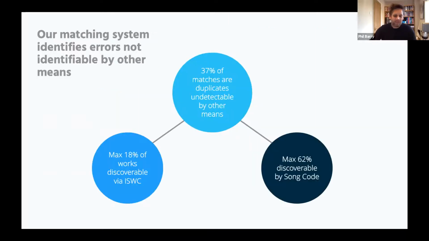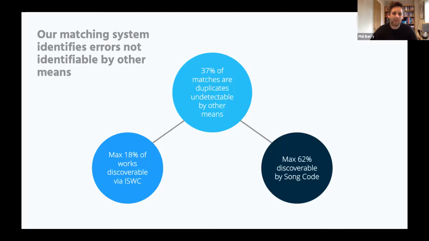And we have seen that the results bear this out. In our work with publishers, we've identified that you can have as high as 40% of works having duplicates, and that these duplicates can't be identified by other mechanisms of matching. So when we compare a composition from a publisher against something in the MLC database, it's also true that about 37% of the positive matches that come back to say, yes, this is the same song, actually could not be identified by looking at other ways of approaching this.